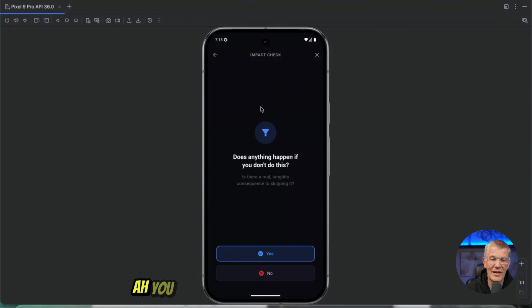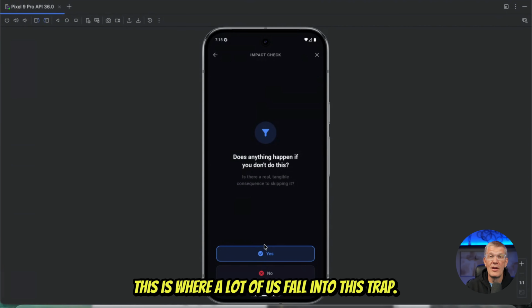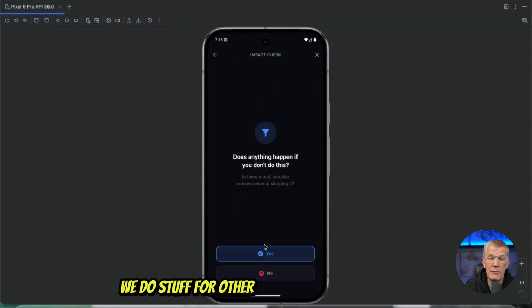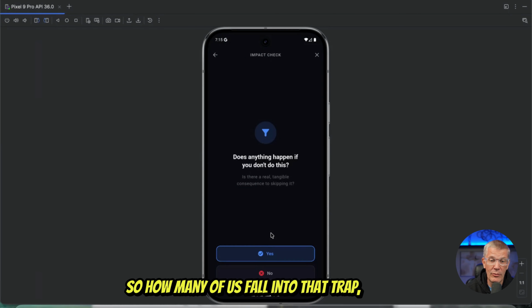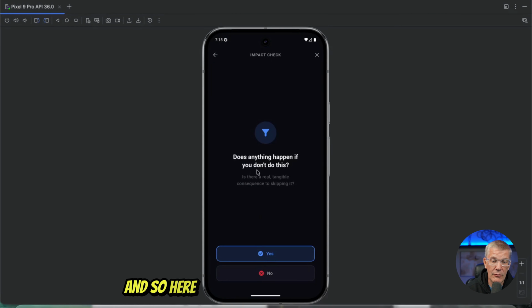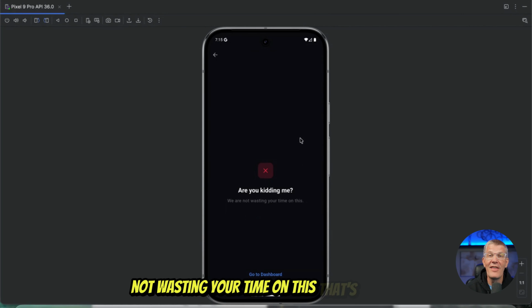I think I showed a picture of a shredder or something like that, right? Does anything happen if you don't do this? This is where a lot of us fall into this trap. We do stuff for other people that we don't need to do, right? No is a complete sentence, right? So how many of us fall into that trap, right? Where it really doesn't move the needle. And so here, first thing it asks us, does anything happen if you don't do this? No, nothing does. Doesn't move the needle. Are you kidding me? We're not wasting your time on this. That's genius, right? Free up part of my day already.